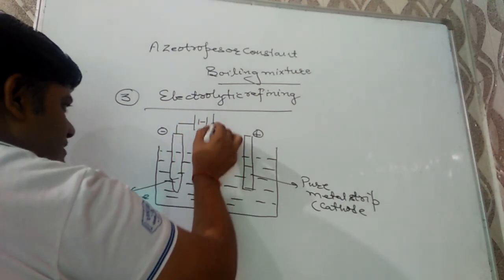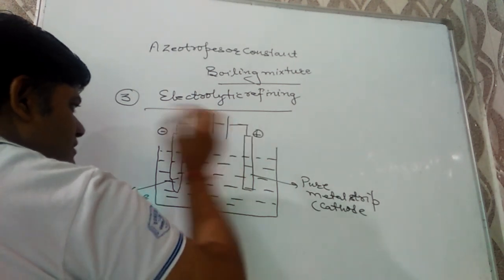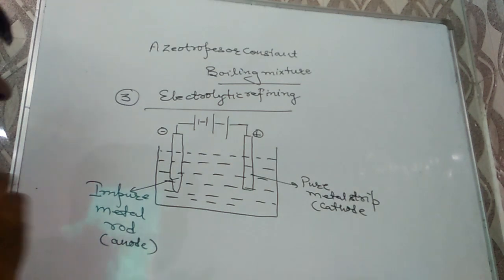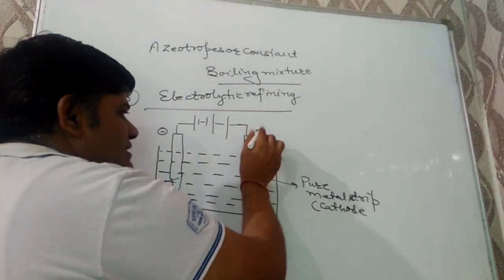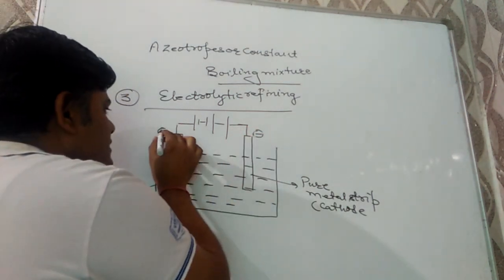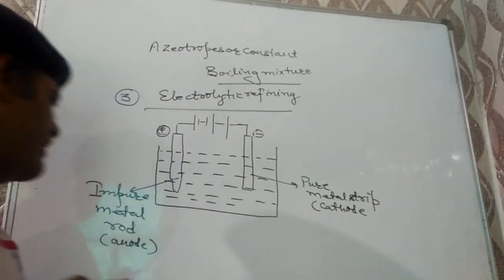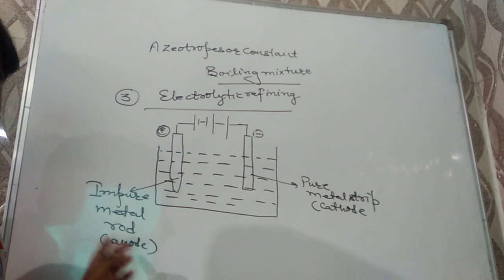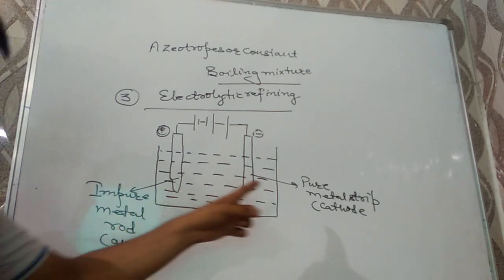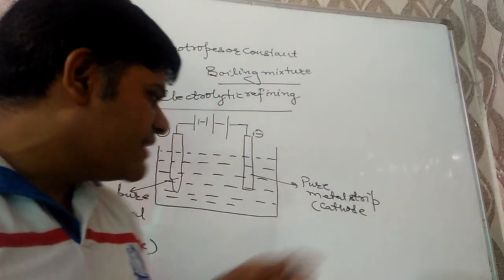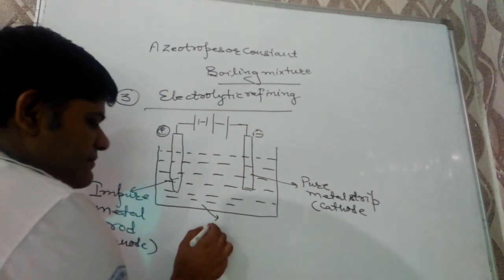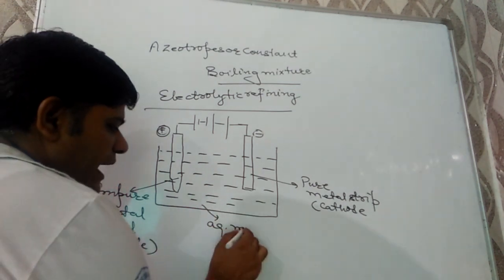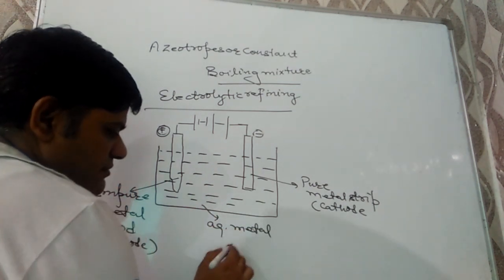These two metal electrodes are connected with a battery, and the impure metal rod will act as the anode and the pure metal rod will act as the cathode, as shown in the figure.